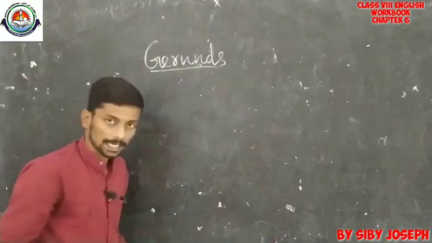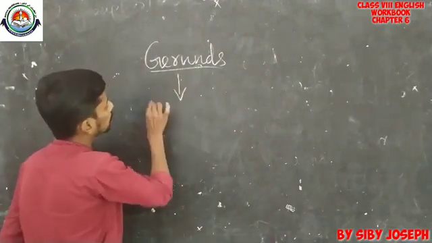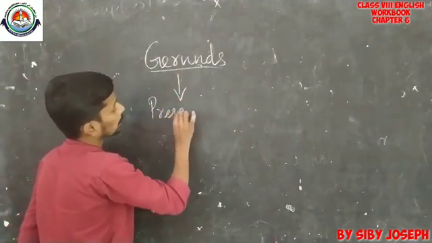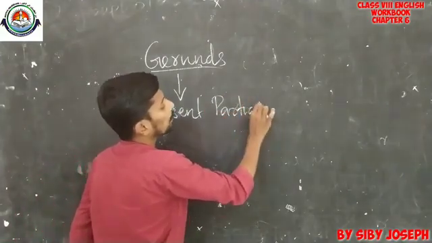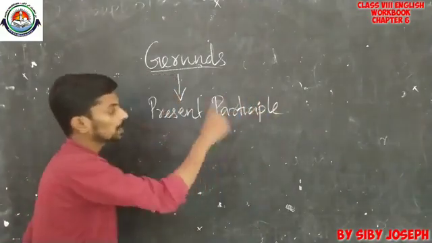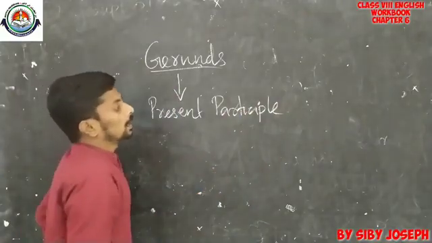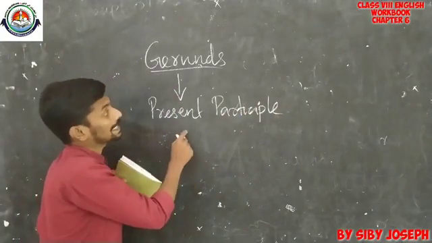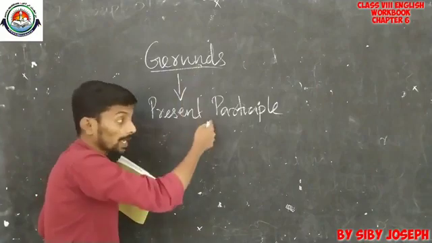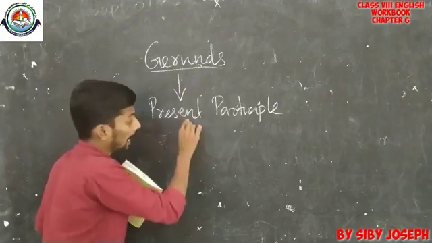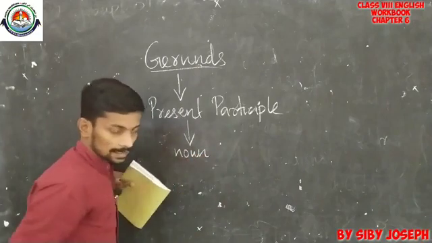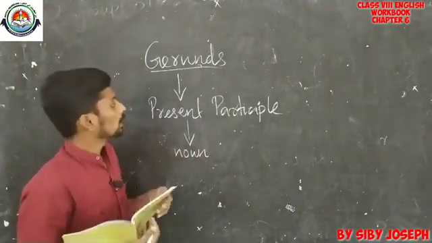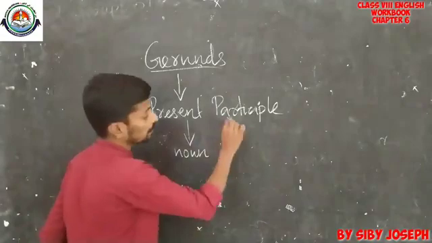So, what do you mean by gerunds? The present participle form of the verb can be said to be a gerund when it is used as a noun in a sentence. What do you mean by present participle form?